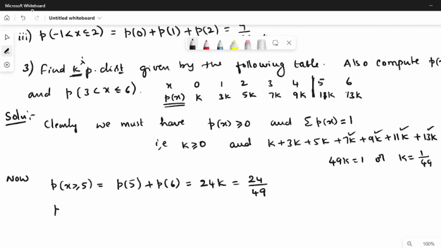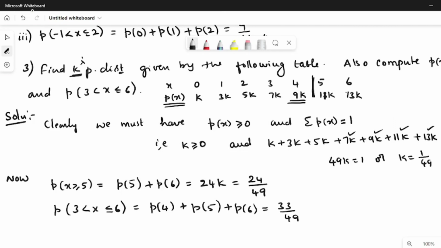And next, P of 3 less than x less than or equal to 6, excluding 3. That means P of 4 plus P of 5 plus P of 6. We already have P of 5 plus P of 6 as 24k, plus 9k gives 33k, that is 33 by 49. So this completes the solution of the third problem.